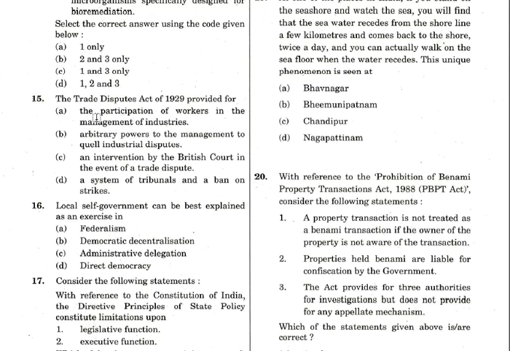Trade Disputes Act of 1929. Answer for this one is actually option D, a system of tribunals and a ban on strikes. Because the other things, if you see, are like favoring the Indians. Anyway, Britishers won't do anything which will be beneficial for the Indian people, right? They'll be doing only something like banning. So they are banning the strikes, and a tribunal system was set up. That is the answer. The other one, like participation of workers in management, those things won't be there.